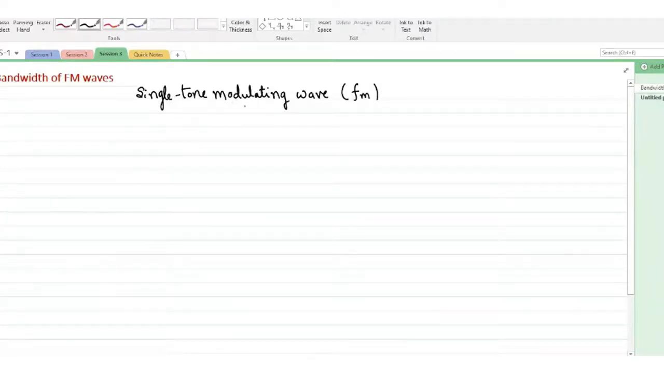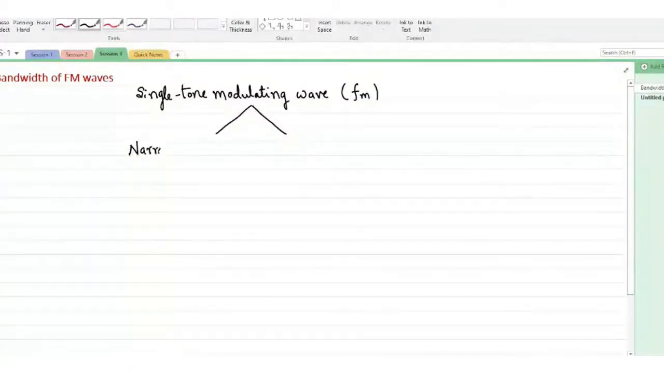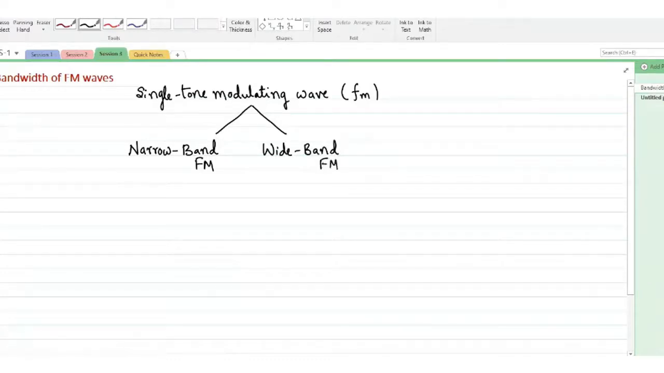And we are going to consider two types of FM modulation to find out the bandwidth. One is narrow band FM, and another is of course the counterpart of it, which is wideband FM. Okay, so in case of narrow band FM, we assume that the modulating frequency occupies a very small bandwidth. In case of wideband FM, as a counterpart, it will occupy much more bandwidth.